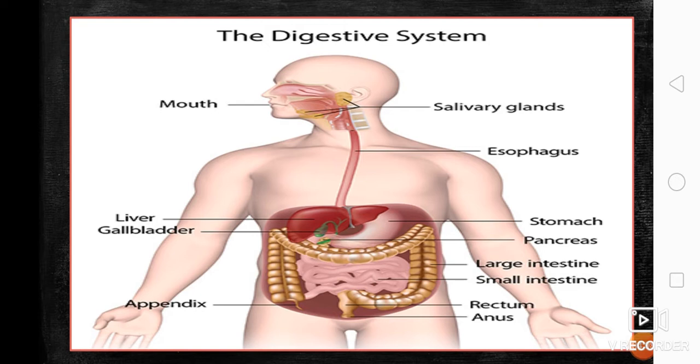And then also the tongue pushes the food towards the esophagus. So ang tongue nato iyahang gina-push ang food. And also take note, the tongue enables us to identify or to taste the food. And then after, it will go to the esophagus.